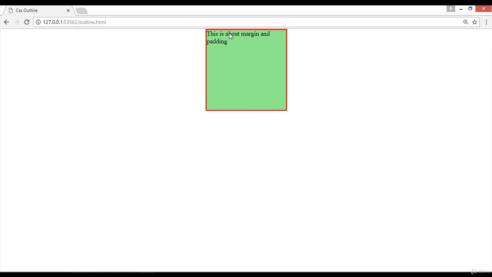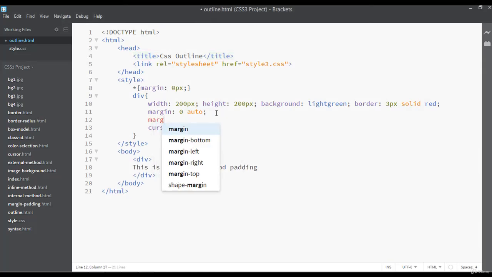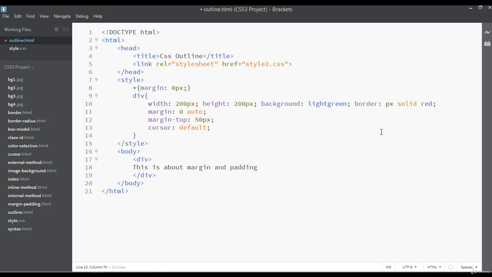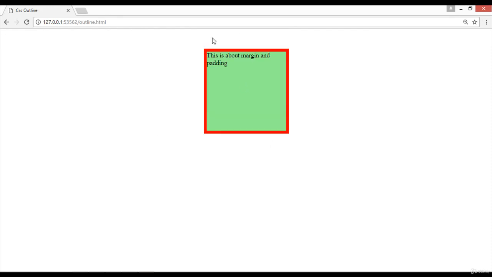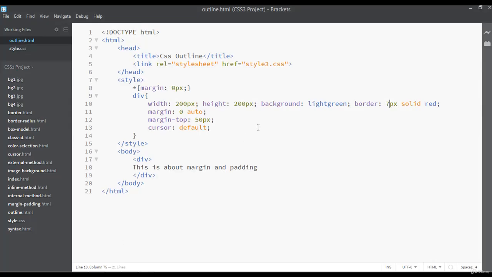Now I want to apply some outline here, but before that I want some margin from the top for this box. So I'm going to apply it from here, margin top maybe 50 px. Let's increase the border to 7 pixels. Save and refresh. So now we have used 50 pixels of margin from the top, and we have increased the size of the border to 7 pixels, and it is solid. So outline you can apply here.